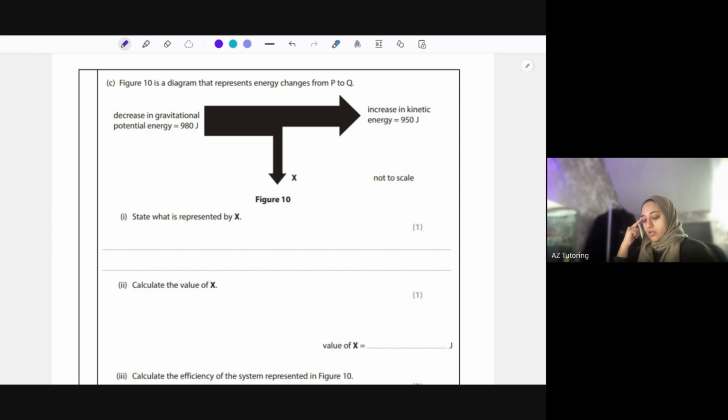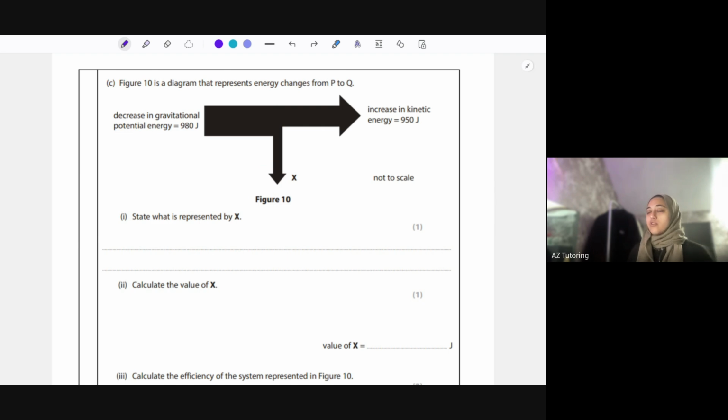Okay, so figure 10 is a diagram that represents energy changes from P to Q. You can see a decrease in gravitational potential energy. That gravitational potential energy is getting transferred somewhere. Remember the law of conservation of energy, which says whatever energy you put into something, it has to be transferred to something. It's not lost. So this 980 is going to kinetic energy, which is 950. And then the remaining 30 joules, because 980 minus 950 is 30, is X over here.